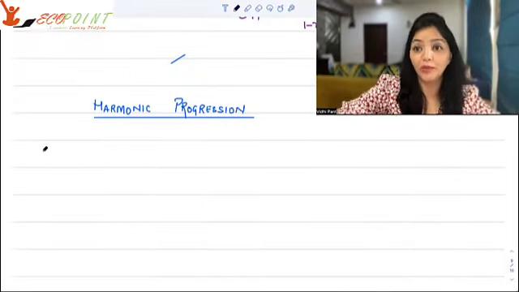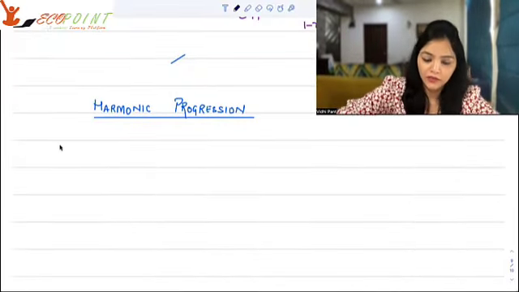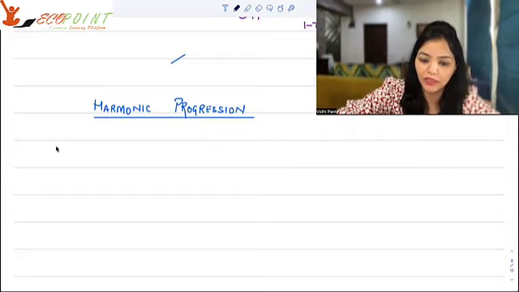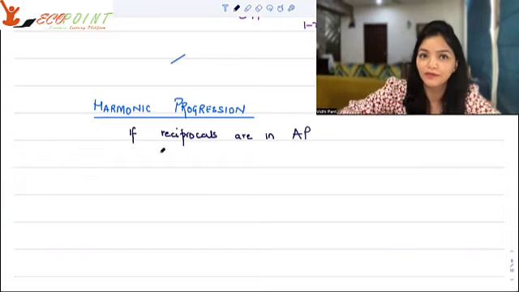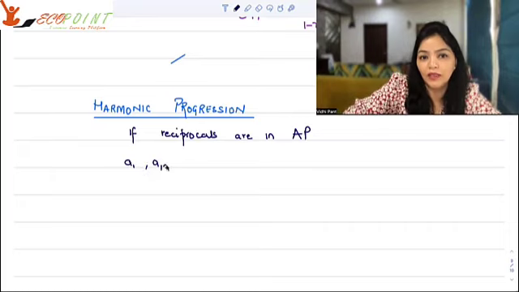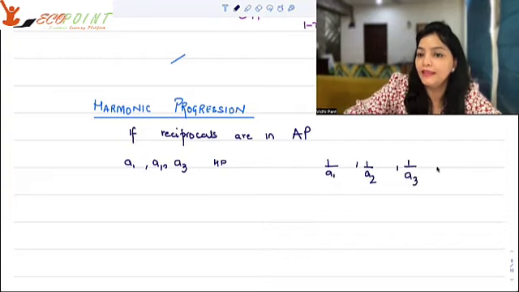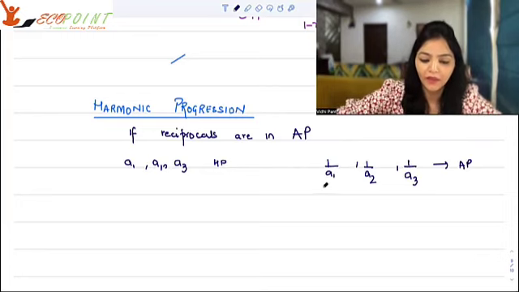Let's also work with harmonic progression today. So what is a harmonic progression? A sequence is in harmonic progression in case the reciprocals are in arithmetic progression. So for example, if A1, A2, A3 are in harmonic progression, that basically means they are in HP. Then 1 upon A1, 1 upon A2, and 1 upon A3 are in AP. Only then is this happening, okay?